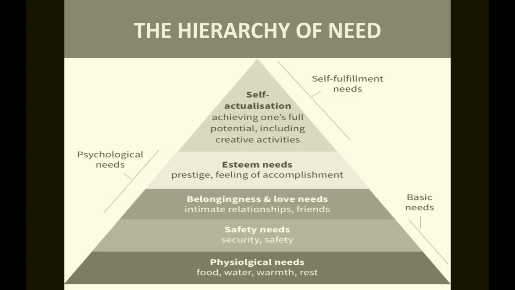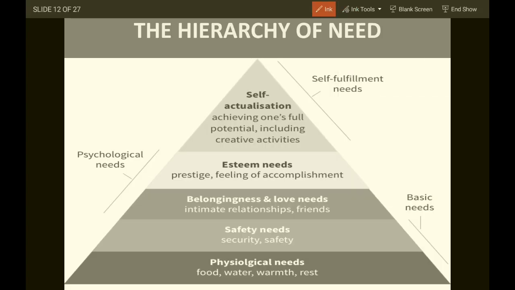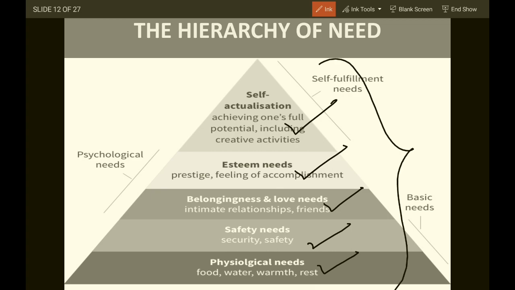Now let's focus on the 5 tier model which was given by Maslow. I've told you it is classified into 5 categories: physiological needs, safety needs, social needs, esteem needs, self actualization needs. This is the classification of the needs that human beings possess in their lifetime. Physiological needs are the basic needs and they are at the lower level of the hierarchy of the pyramid. They need to be fulfilled first. This is also known as basic need: food, water, warmth, rest.